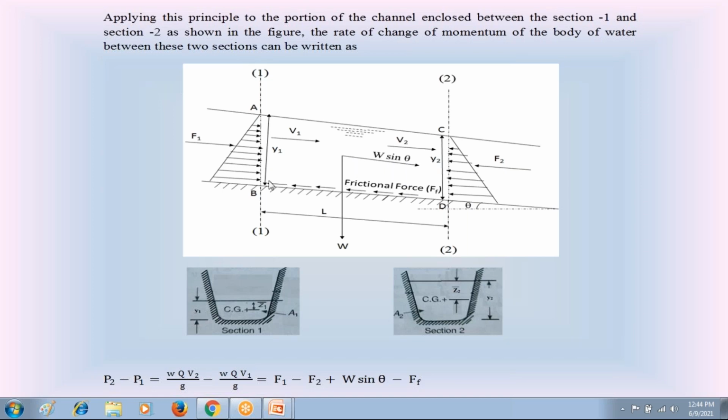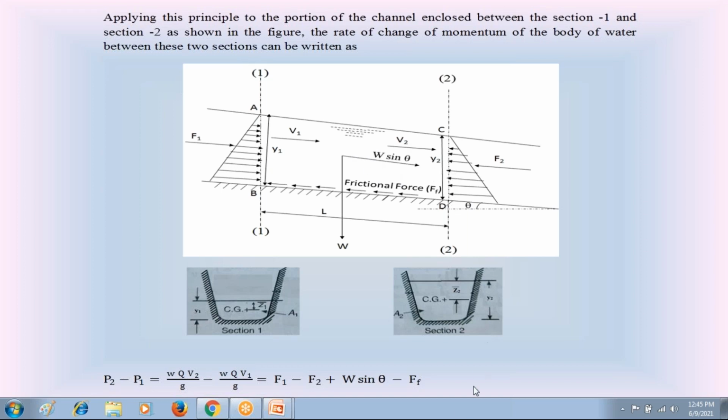Since this portion of channel from section 1 to section 2 is a small portion, neglect the friction force acting on this water body. Since it is a small portion, neglect this W sin theta acting on the water body as well.